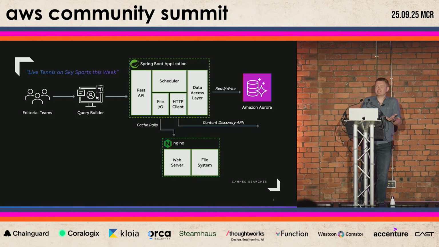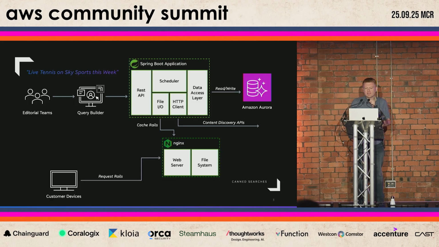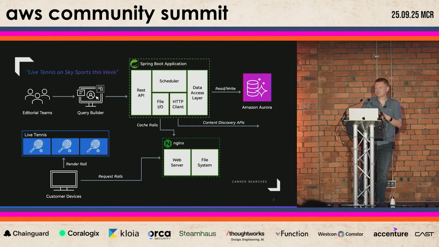The job would then send a query to our content discovery APIs. And those APIs would curate the perfect content mix. Our Spring Boot application would then receive that response and cache it for optimal delivery. That cached content gets delivered straight to our customer devices, whether it's Sky Glass here in the UK, Comcast's Xumo proposition in the United States, or Rogers Ignite in Canada. The result? Customers always see fresh, relevant content every single time they turn their devices on.